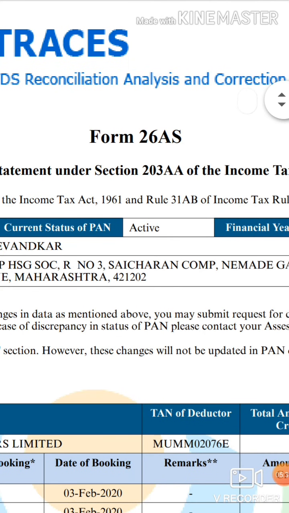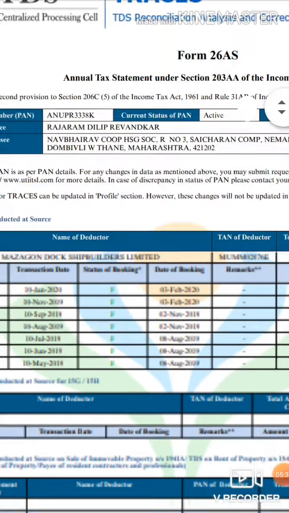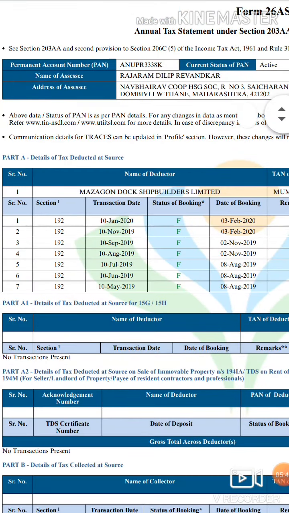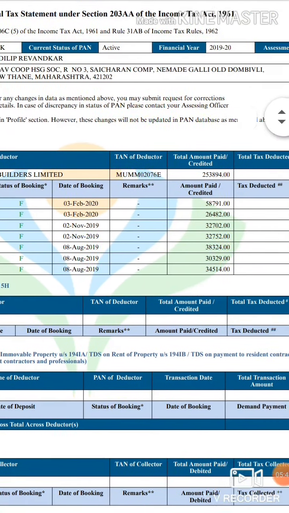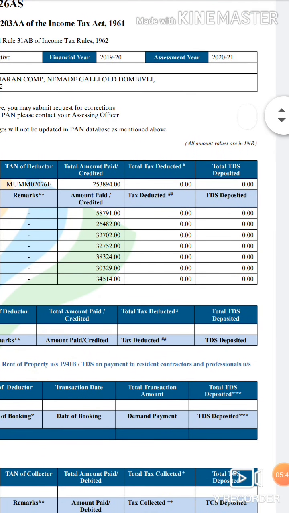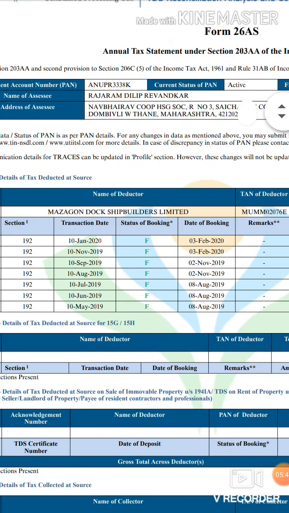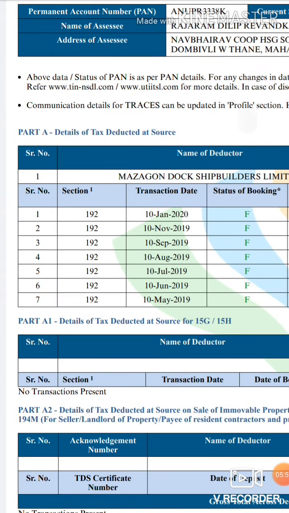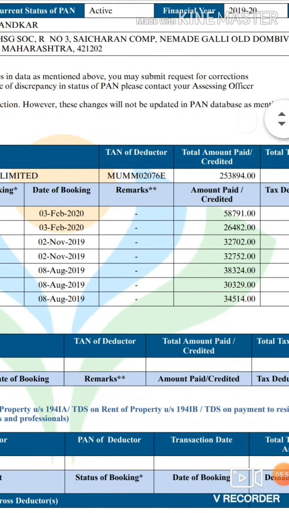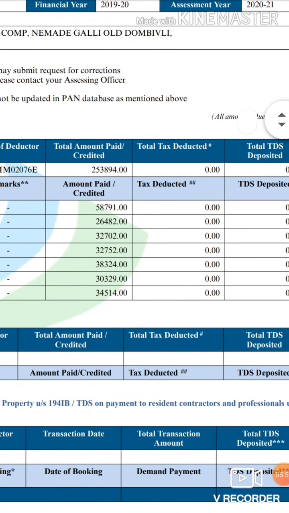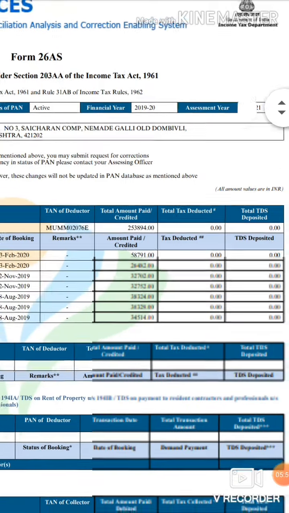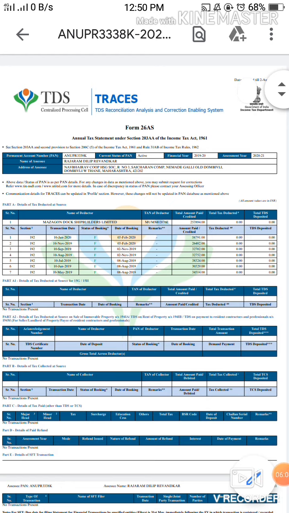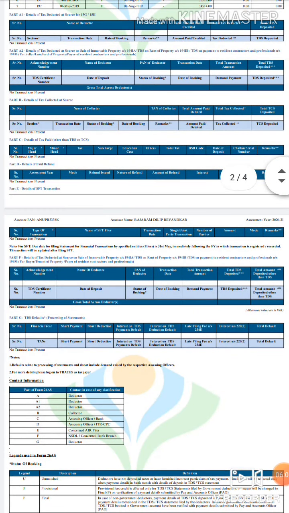This is Form 26AS, where all the deductions are reflected. See, the person is employed in Mazagon Dock. You can see his income is this much, and these are the deductions. This is a salaried person, and hence his deductions are under section 192, and there is no TDS being deducted. Now the question will be why. It is very simple: he is not basically liable for tax payment, and hence his TDS has not been deducted for this particular year.